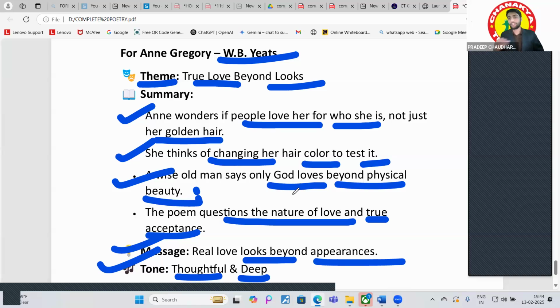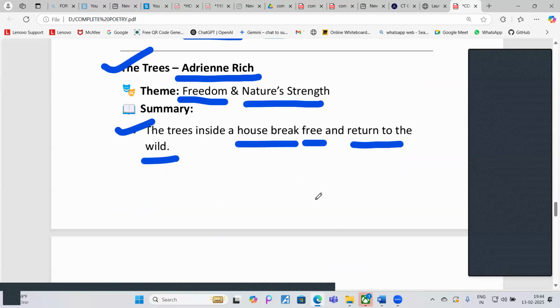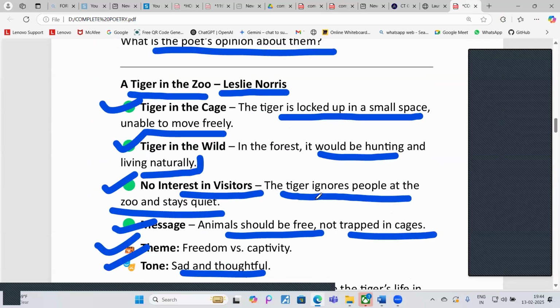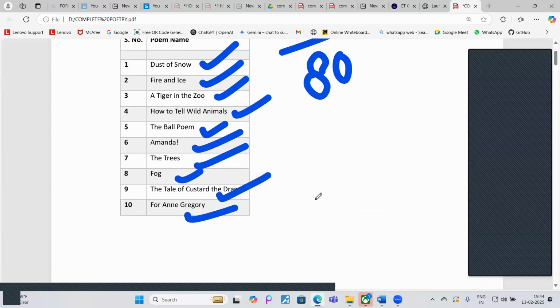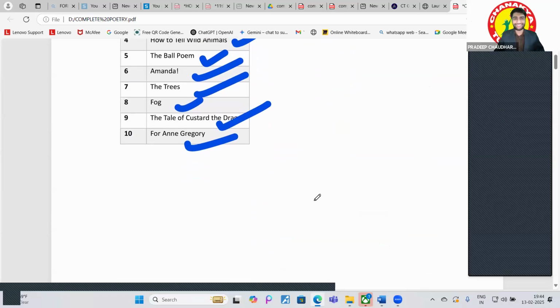Okay, guys. So that was the thing. Now we are going to discuss some important questions. Are you ready for that? Yes or no? Yes, I hope. So let's go. Quickly, except this poem and the ball poem.